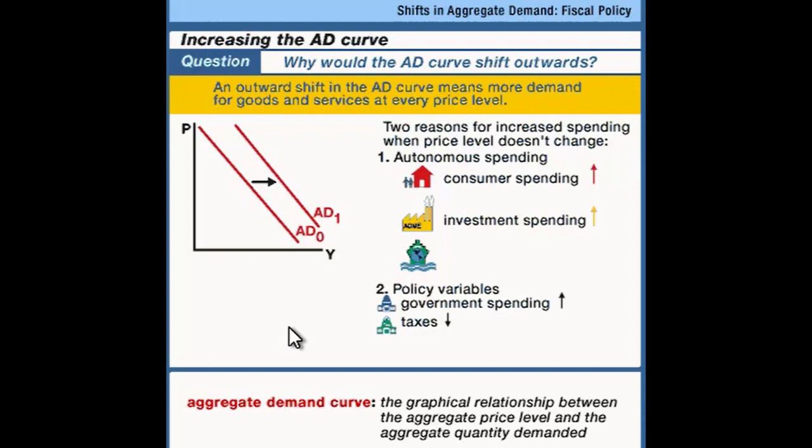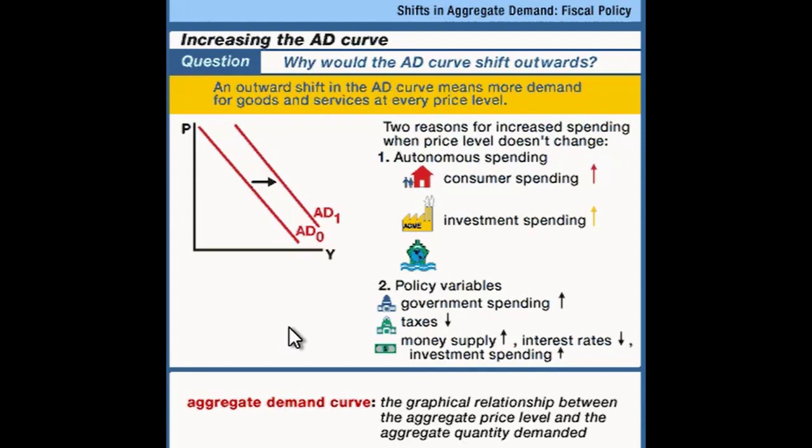The final policy variable that can shift out the aggregate demand curve is a change in the money supply. If the money supply increases, then interest rates are going to fall because there'll be excess supply of money at the original interest rate. The bidding mechanism pushes down the interest rate, and businesses respond by doing more business spending at any given price level. So an increase in the money supply shifts out the aggregate demand curve because of its direct effect on interest rates. So there you have it. That's what can shift the aggregate demand curve outwards.